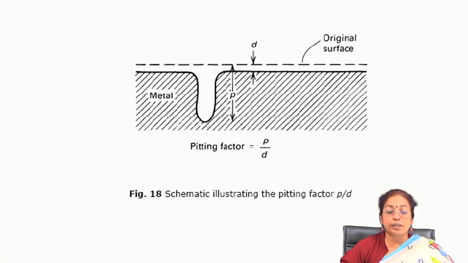So, it is very important that you know the pitting factor to a large extent. Pitting factor is the ratio of the pit depth to the general corrosion depth. Pitting factor is actually documented very nicely, so that you have some idea about the pitting corrosion tendency of the metal in practice.